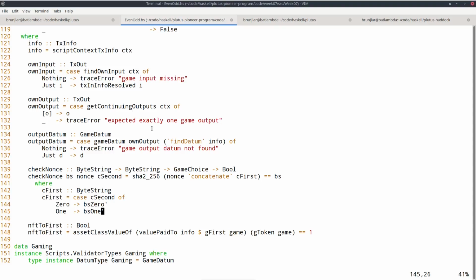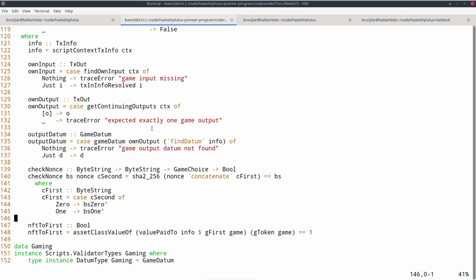So cSecond is of type game choice, but C first is of type byte string. If the choice was 0, I take the byte string representing 0. If it was 1, I take the byte string representing 1. Then to compute the hash, I take the nonce, concatenate it with this byte string, and apply the SHA-256 hash function to it. So this is the hash that I get given this nonce, and then the check is to make sure that that is indeed the hash the first player committed in the first place.